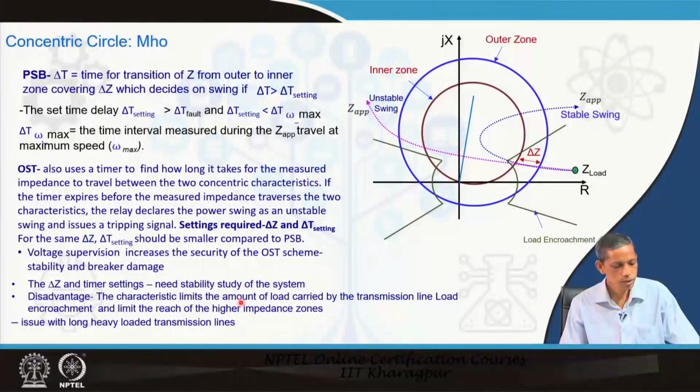That becomes a challenging thing, that is a disadvantage in that perspective. Furthermore, the other disadvantage is that because these characteristics become outside the relay characteristics, they may encroach into the load area, and therefore the load of that line may be limited. If it is a long heavily loaded line, then getting sufficient space on the Rx plane for these two characteristics may be difficult. Then you have to reduce the load aspect, and that becomes challenging. So, you have to compromise in some respect.